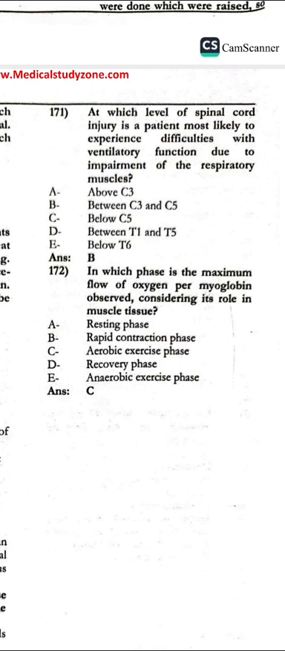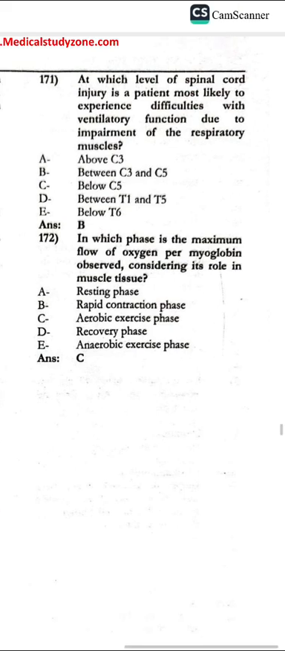171. At which level of spinal cord injury is the patient most likely to experience difficulty with ventilatory function due to impairment of the respiratory muscles? That is below C3, C5. The last but not the least, 172. In which phase is the maximum flow of oxygen per myoglobin observed, considering its role in muscle tissue? That is the aerobic exercise phase.